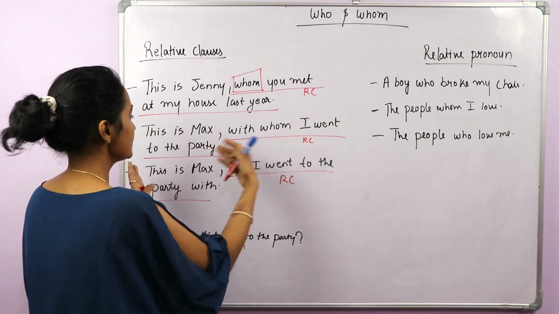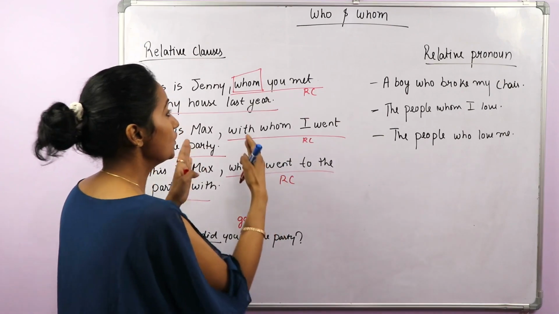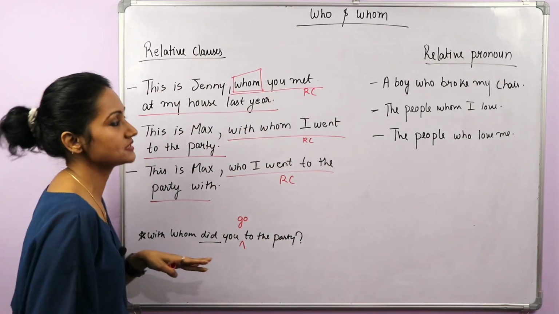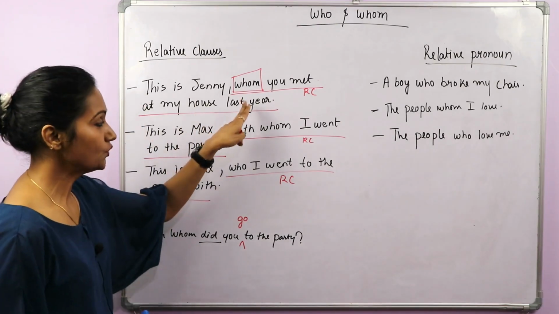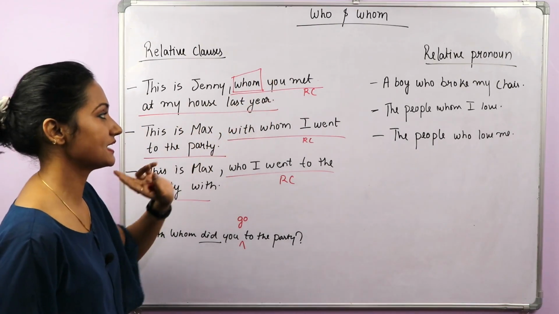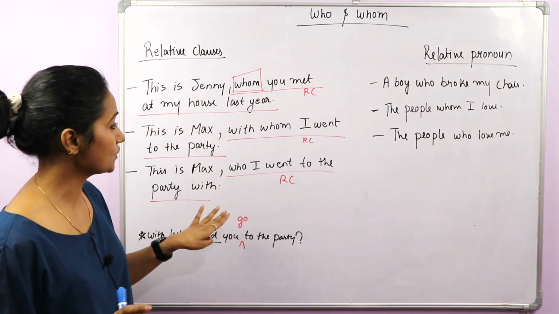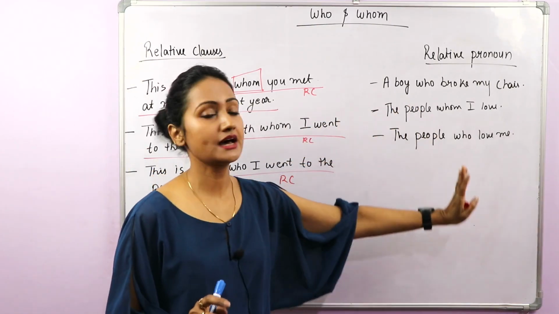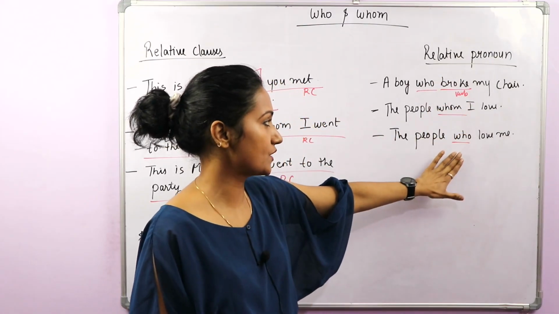With whom I went to the party. Whom you met at my house last year. Whom did you meet at my house last year? No, that's incorrect. Okay, whom you met at my house last year, a normal sentence. Okay, now these are relative clauses. Now relative pronouns I have told you already. Okay, let's have some examples of relative pronouns.